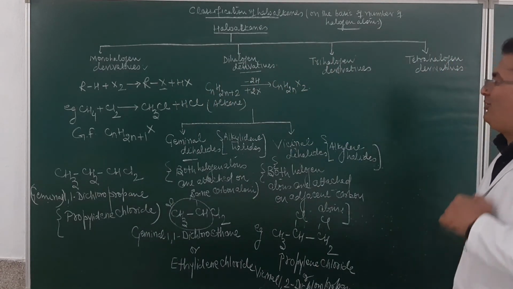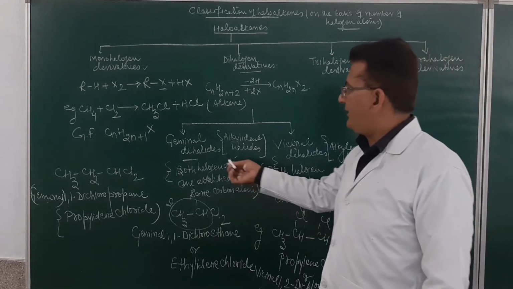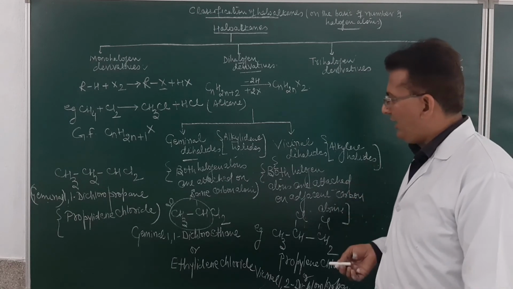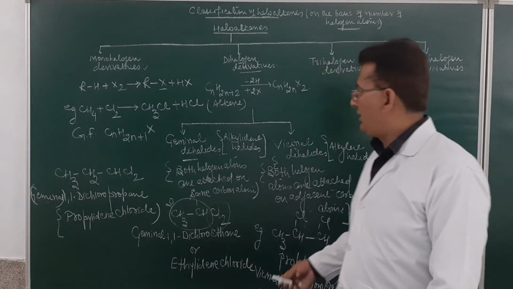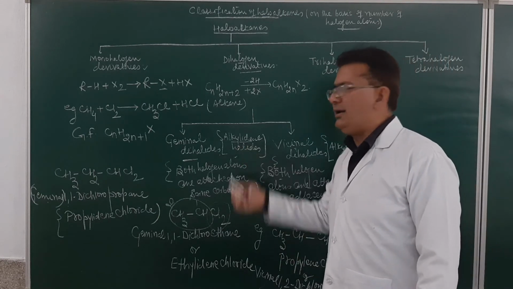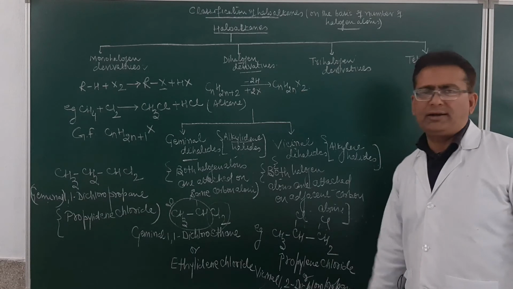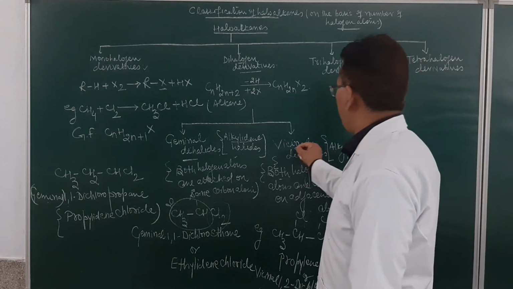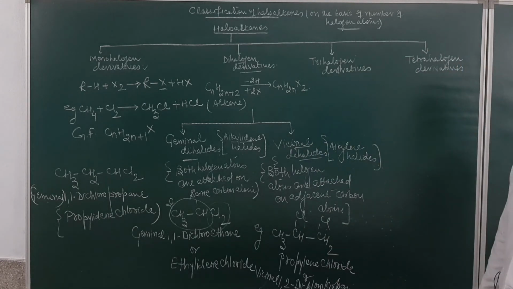So if we classify the dihalogen derivatives, they are either geminal dihalides or vicinal dihalides. In geminal dihalide, the two halogen atoms are attached on the same carbon atom. They are also known as alkylidene halides. In vicinal dihalide, the two halogen atoms are attached on adjacent carbon atoms, and these are also known as alkylene halides. Am I clear?